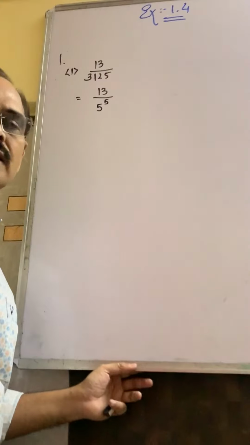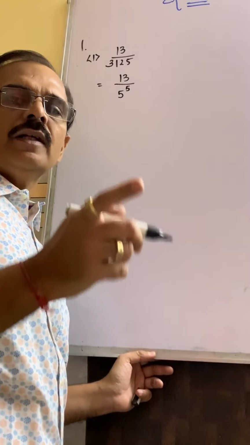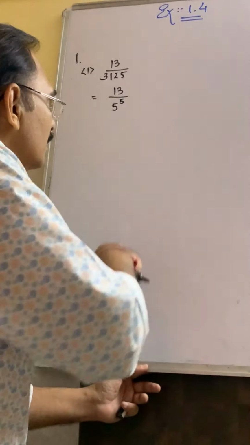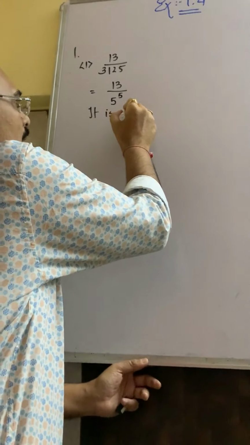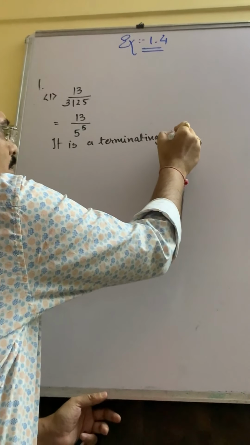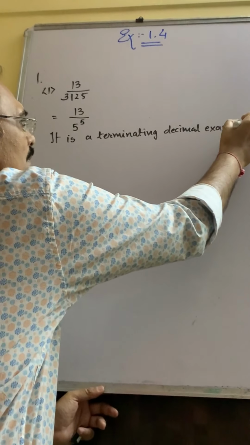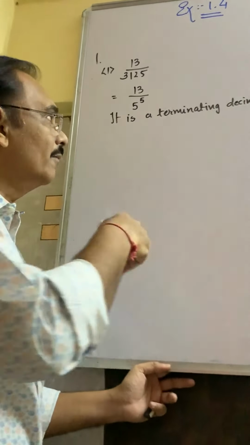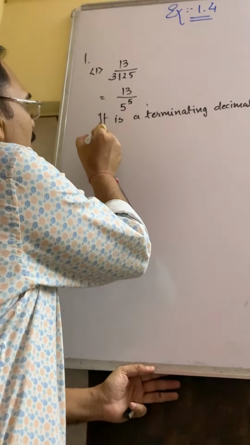Now see, denominator is 5 raised to 5. I told you that if denominator is 2 or 5 or 2 and 5 both, then it is terminating. So here denominator is 5 raised to 5, so it is a terminating decimal expansion. In your question number 1, it is given up to this. This is your answer. But in question number 2, you have to convert this into decimal. So we combinedly join this question number 1 and 2 and try to finish.